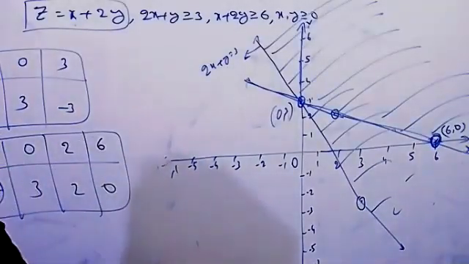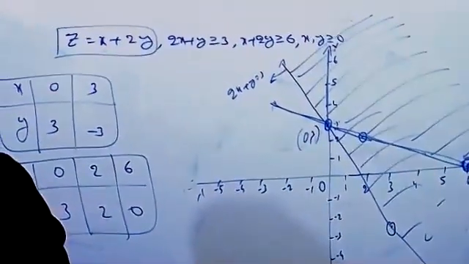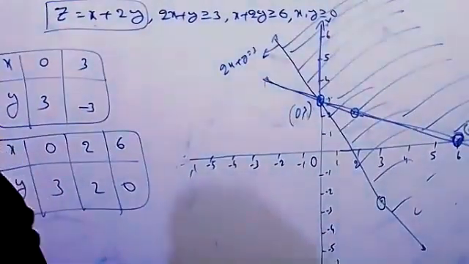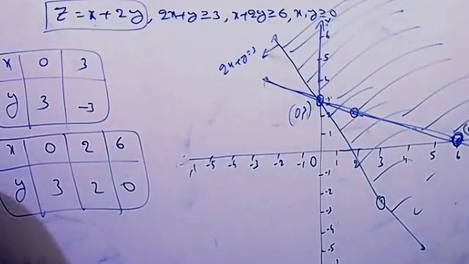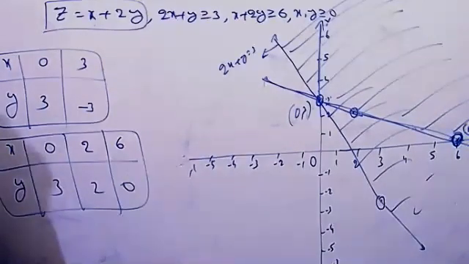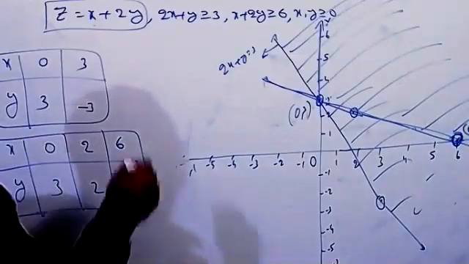Substitute those values, then how much did we get? If you take 0, 3, we get 6. And 6, 0 gives 6 as well. Let us verify once. Z equal to x plus 2y.